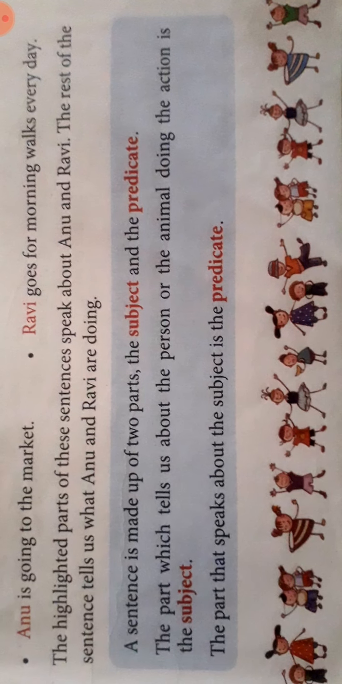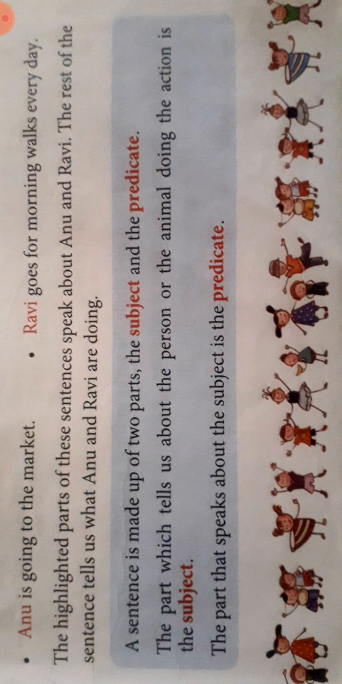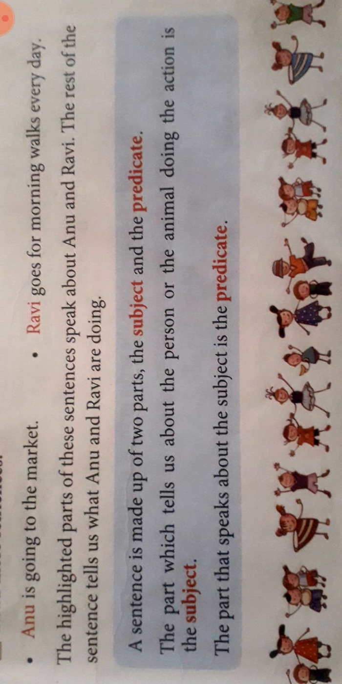A sentence is made up of two parts, that is subject and predicate. The part which tells us about the person or the animal doing the action is called a subject. And the part that speaks about the subject is called a predicate.